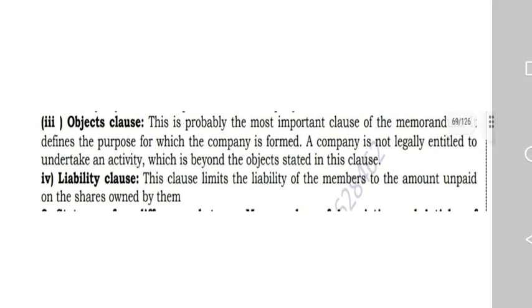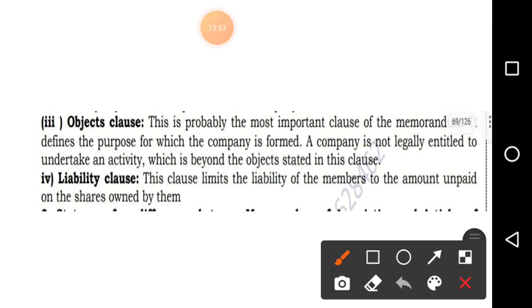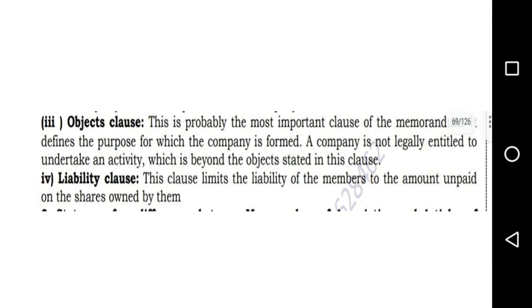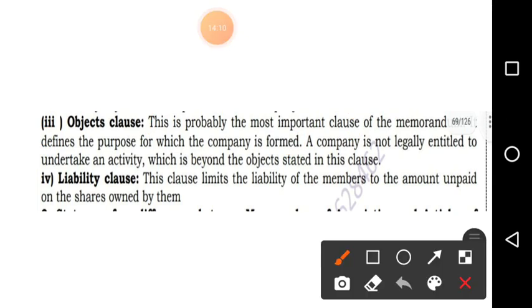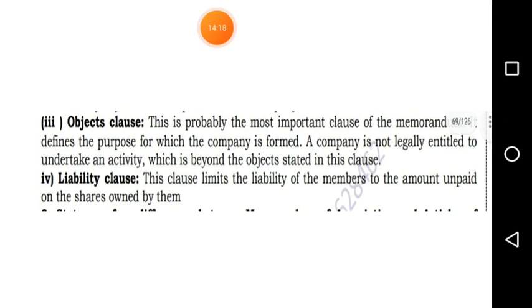Next, the objects clause. You write this is the most important clause of the memorandum of association.